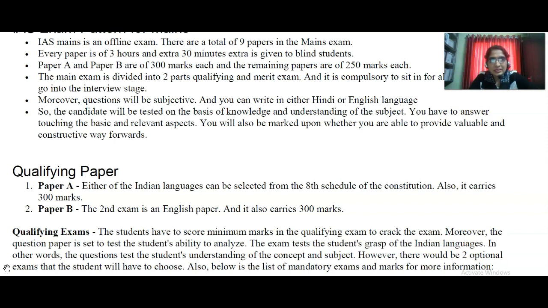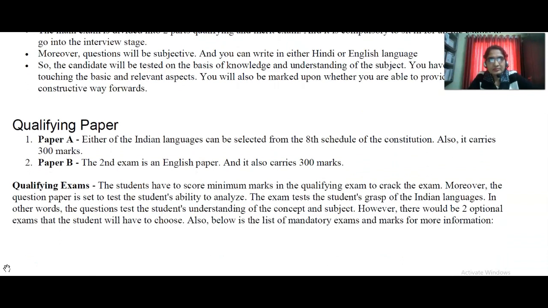Okay. Next one, qualifying paper. Paper A, either Indian languages can be selected from the 8th schedule of the Constitution. It carries 300 marks. For paper A, you have to select any Indian language. For example, I am Telugu, so I can select Telugu. Otherwise, I can take Hindi, or Marathi also. Whatever languages are mentioned in the 8th schedule of the Constitution, you can select. Otherwise, your own mother tongue, whatever is in the Constitution.